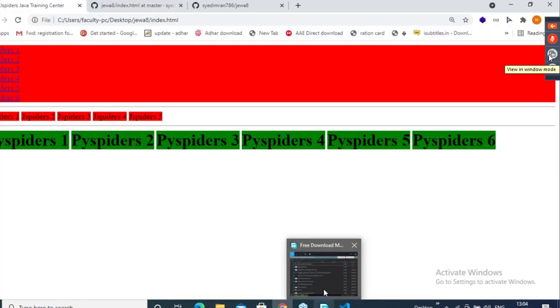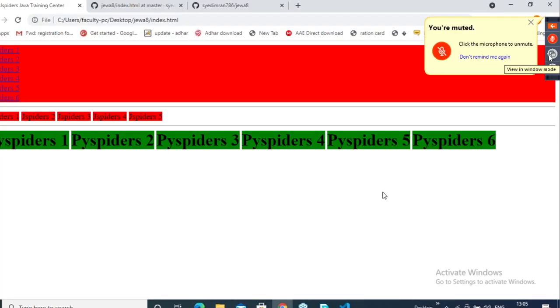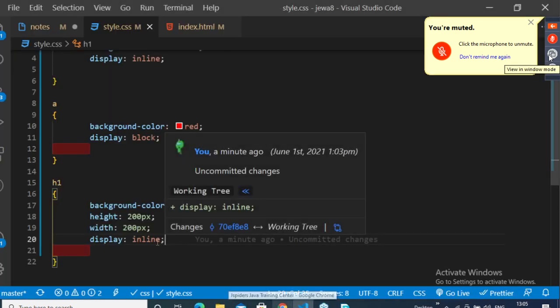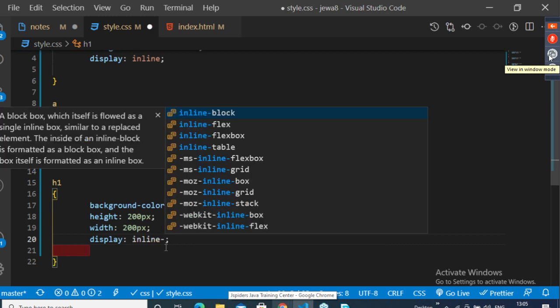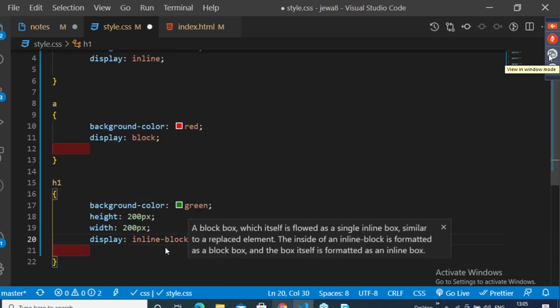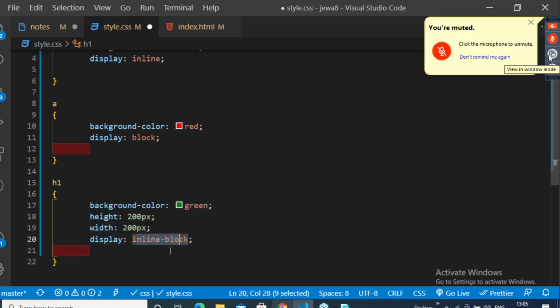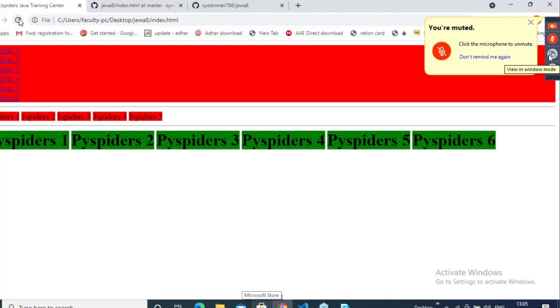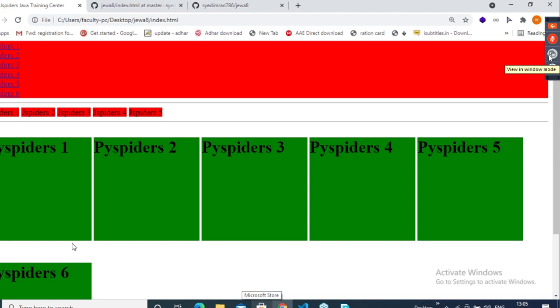No, sir, I want height and width also, and it should be in the same line. What to do? Nothing to do, guys. There is a property: bring it inline, and let it be block. That means don't change the height and width. You should use inline block. If you use inline block and go back, it will not affect your height and width. Is it super now? Clear, guys?